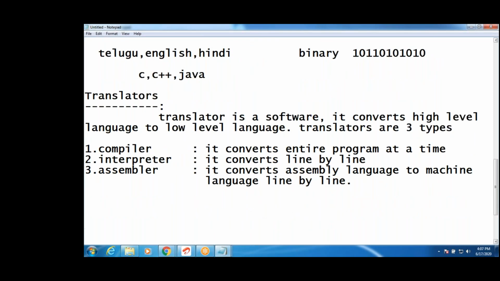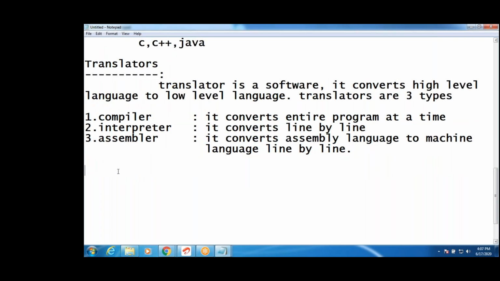In microprocessors, in microcontrollers, we write that code, assembly language. A translator is a software. It converts high level language to low level language. We have three translators. They are compiler, interpreter, and assembler.